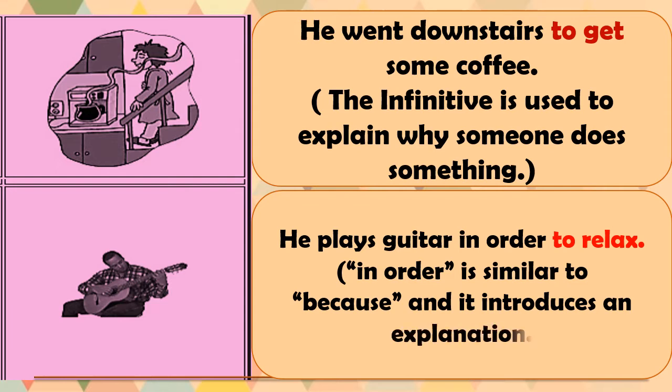Okay. In order is similar to because. He plays guitar because he wants to get relaxed, as I said in my earlier sentence. And it introduces an explanation. So here we have learned the next rule. The infinitive is used to explain why someone does something.